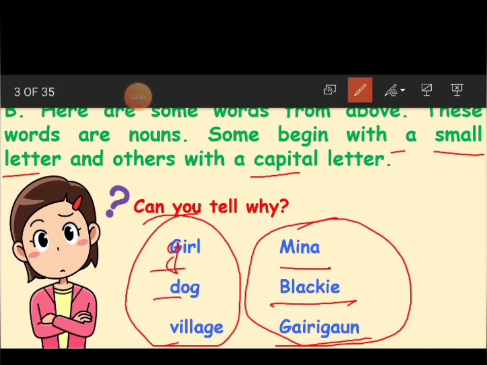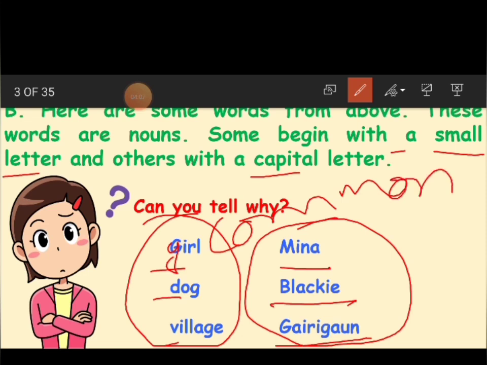Yes or no? So why are these in small letters? Because they are common nouns. Any girl, any dog without any name, a girl without a name, a village, a place without a name, those are called common nouns.